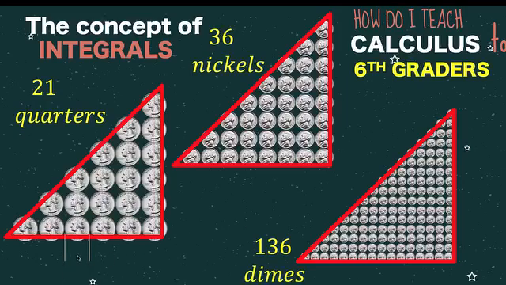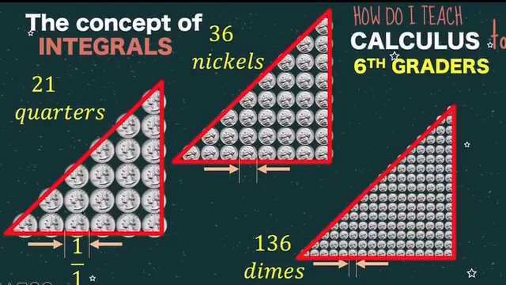Here, this is the width of the column. For nickels, it's smaller. And for dimes, the gap is much smaller. But using now our concept of infinitesimal, 1 over infinity, we can now think of the quarter as 1 unit,